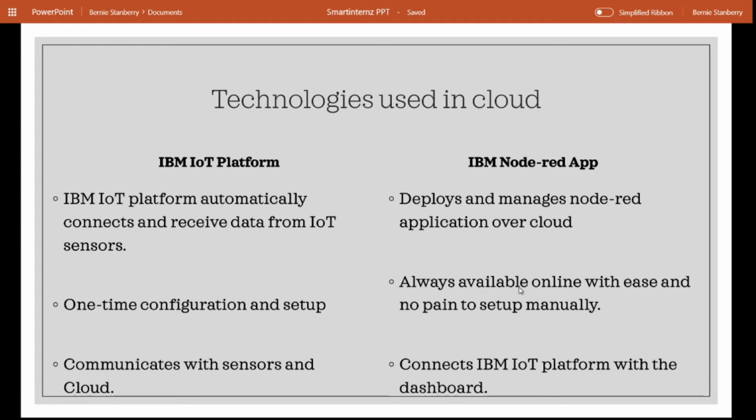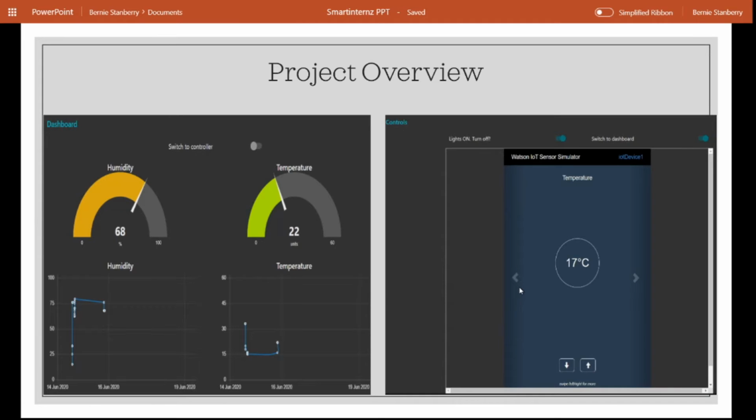So now let's have a look at my project overview of the dashboard. As I said, I decided to use just two pages, as you can see here. This page is called the dashboard because everything is just a display here.